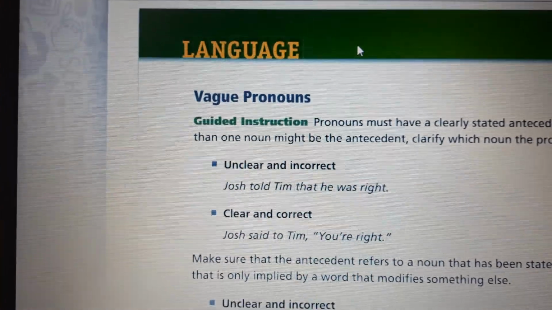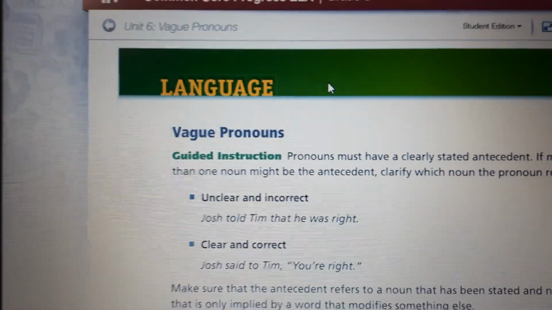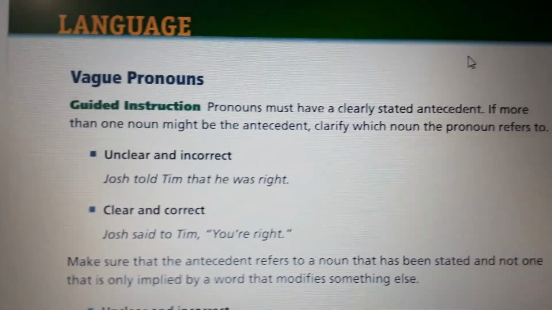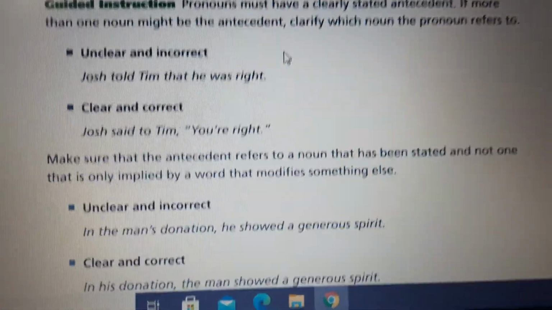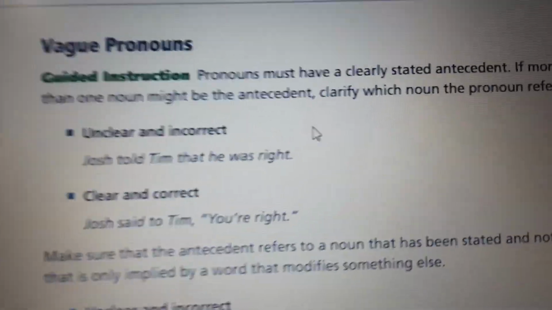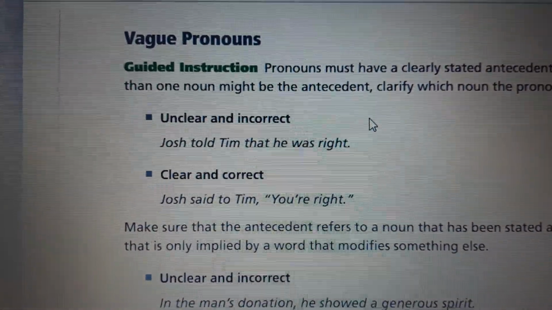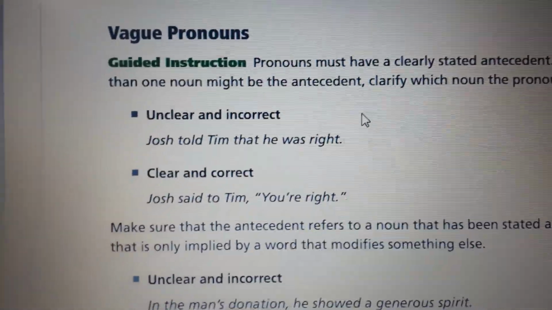Again, that will help you a lot if you want to write a good dialogue and a good story. Please avoid these kinds of mistakes. So that's why we said you have to clarify which noun the pronoun refers to.